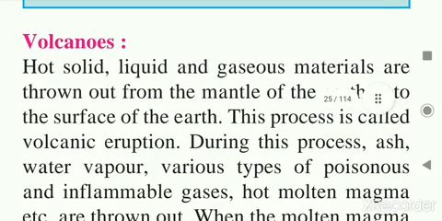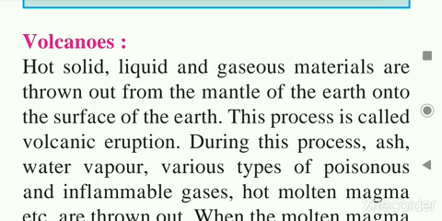Students, in the previous video we learned about sudden movements. Due to sudden movements, earthquakes and volcanoes occur. We learned about earthquakes, the causes of earthquakes, the focus and epicenter of an earthquake, and the types of seismic waves. Now today we are going to start with a new point: volcanoes.